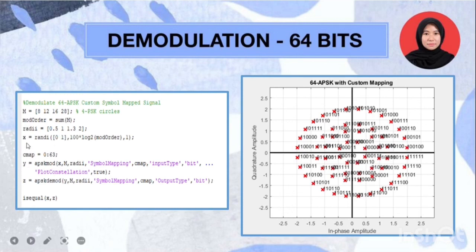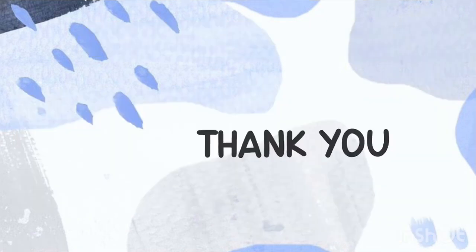And the next line refers to the x-axis, where you can deploy your data. The fifth line creates a custom symbol mapping vector. The sixth line is to modulate the data and plot the constellation, and the next line is the demodulation of the received signal. Lastly, the eighth line is to verify that the demodulated signal equals the original data.